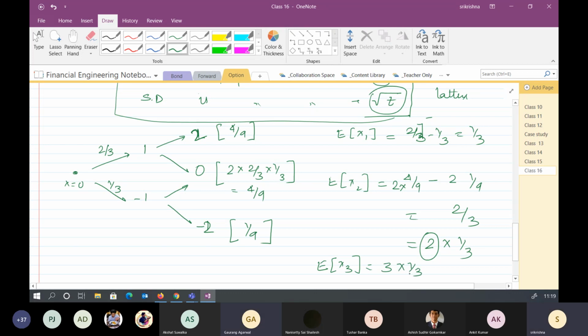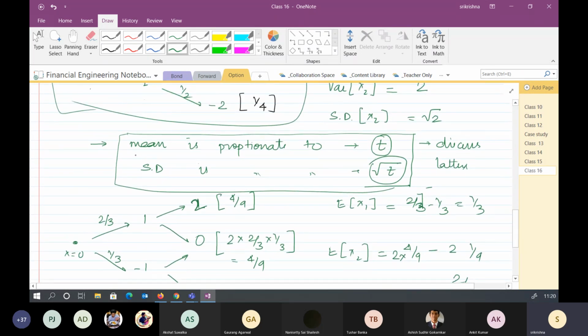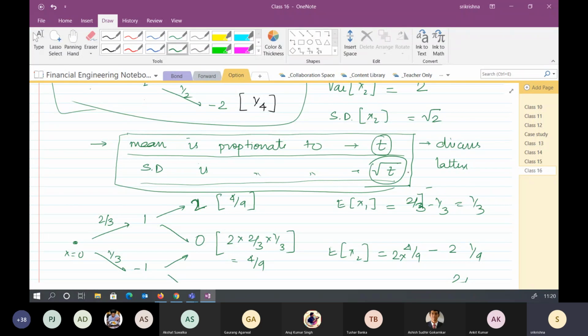Okay, sir, got it. So what we said is that this is not the end. We will again talk about this later on. But the important thing is that in a random walk the mean is proportionate to t for our case, because we are trying to find out what the asset price would be as we move in time, and the standard deviation would be proportionate to root t. Depending upon the area in which you are applying it, you can always find what the meaning of t and root t would be.